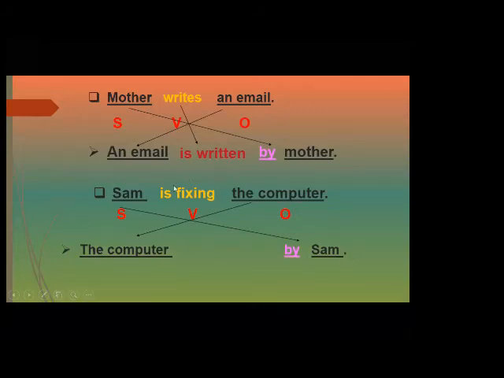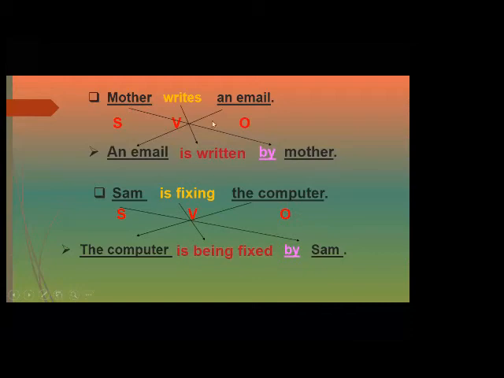Now, what about the verb? We will put the verb and the conjugation of verb to be. Here is fixing. I say is fixed. No, is fixed. This is a passive for the present simple, but here it's present continuous. The main verb has ing, so verb to be will be being. So the computer is being. What about fix? The past participle is being fixed.